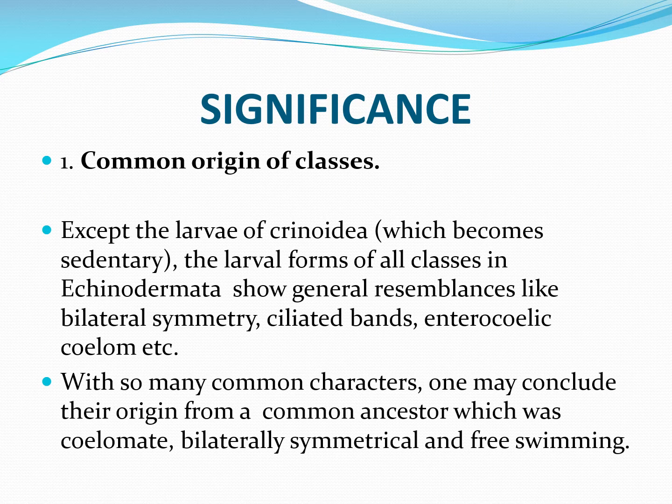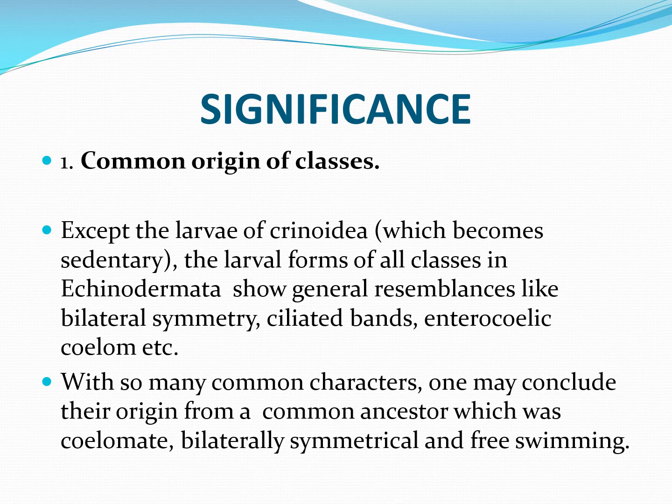Now, what is the significance of these different larval forms of echinoderms? After studying each larva in general, it is seen that all the larvae show some fundamental resemblances. For example, all the larvae are bilaterally symmetrical, all the larvae are free swimming except the Crinoidea larva, which is sedentary. They all have a flattened body, longitudinal ciliated bands, enterocoelic coelom and mouth and gut.